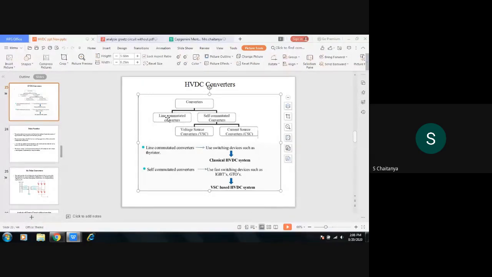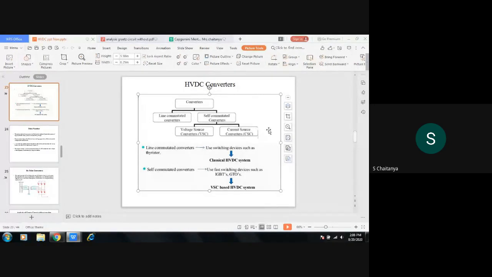You can call them LCC converters also. LCC converters or line commutated converters are all the same. Turn off option will not be there.